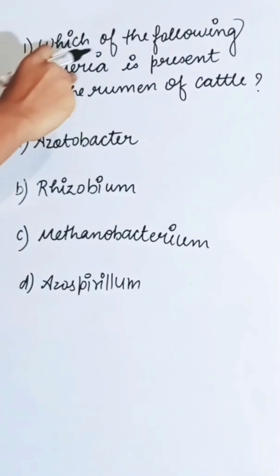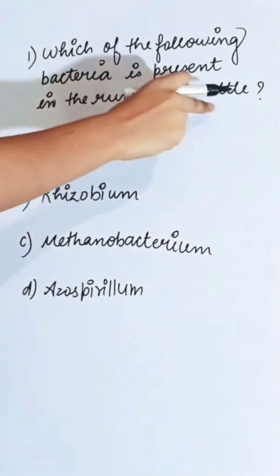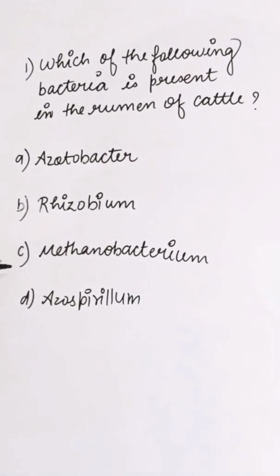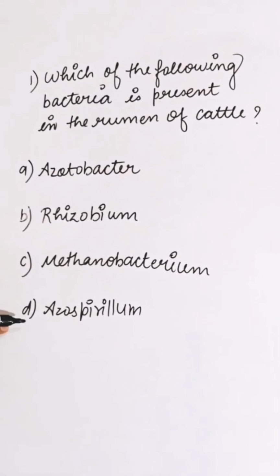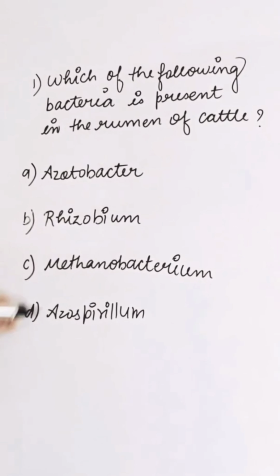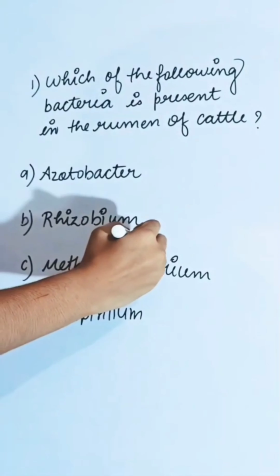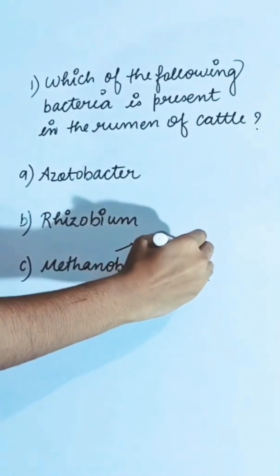Which of the following bacteria is present in the rumen of cattle? First option, Azotobacter; second is Rhizobium; third is Methanobacterium; and fourth is Azospirillum. Methanobacterium is present in the rumen of cattle, which can break down cellulose material.